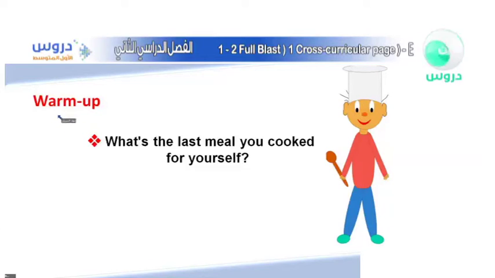Okay, first of all, before we actually get into our lesson, we have a small warm-up as always. The warm-up here, we have a question that says, what is the last meal you cooked for yourself? Alright, I believe we men actually don't tend to cook a lot. However, women usually tend to cook. But still, sometimes we have to do it because nobody in the family is around, so you have to cook for yourself usually.